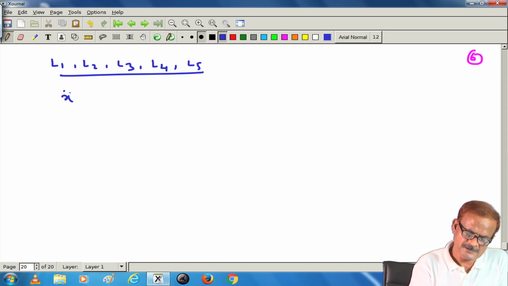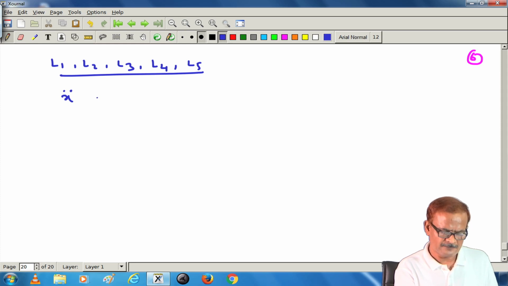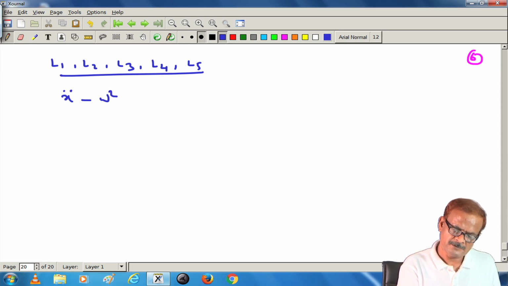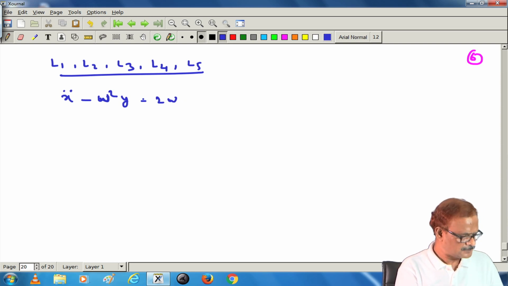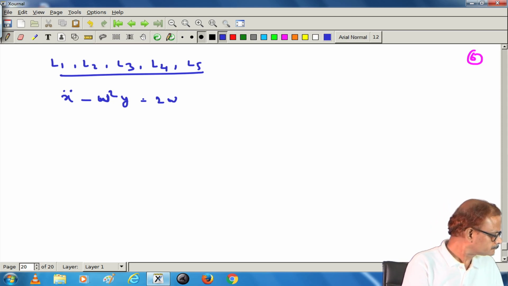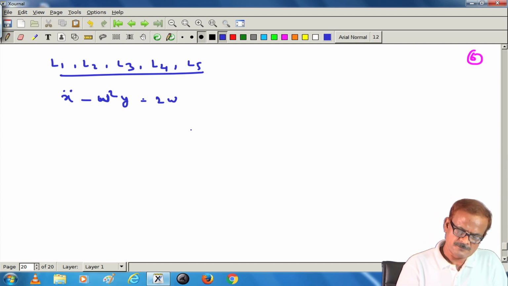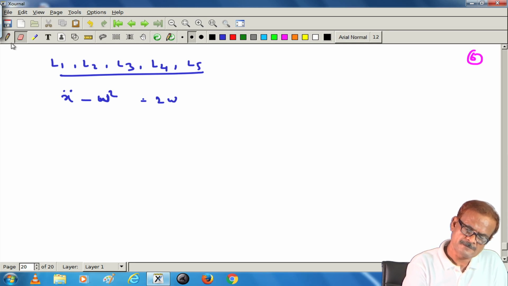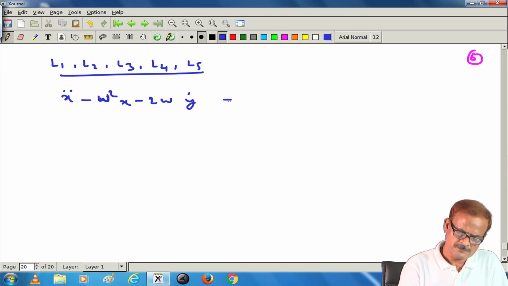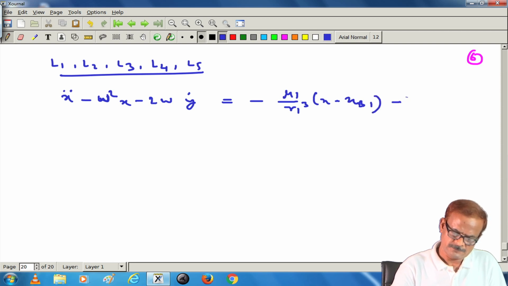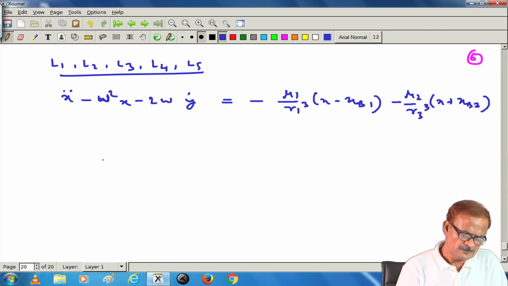If we recall the equation, x double dot minus omega square x, the first term is omega square x, and minus 2 omega y dot, and on the right hand side we had mu1 by r1 cube.